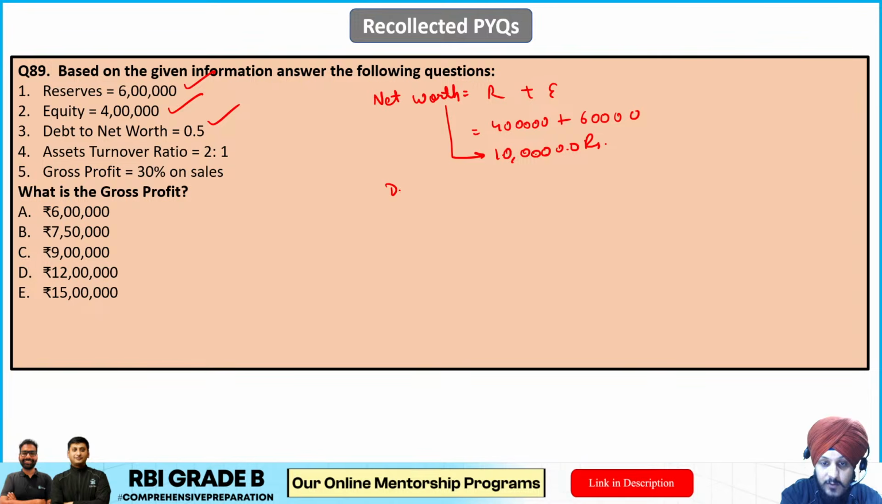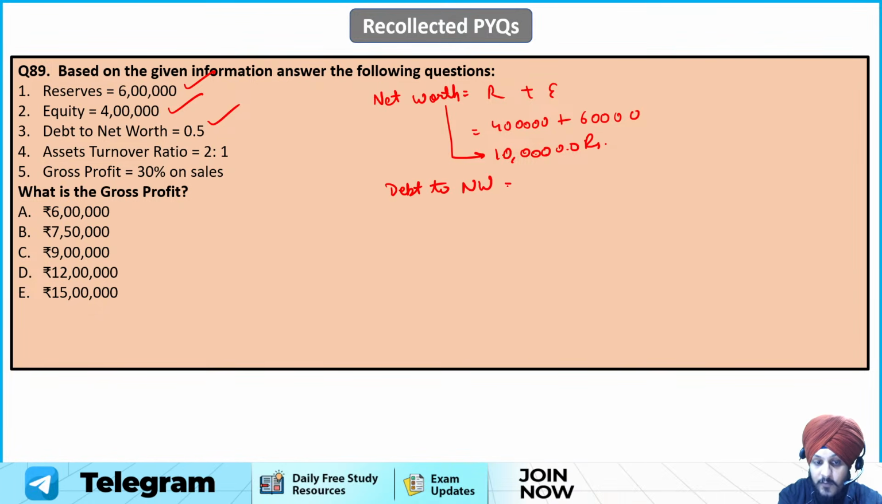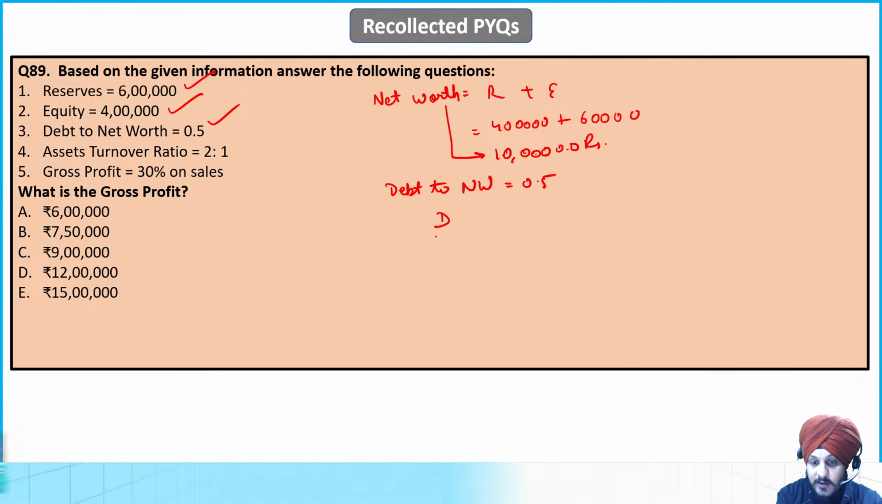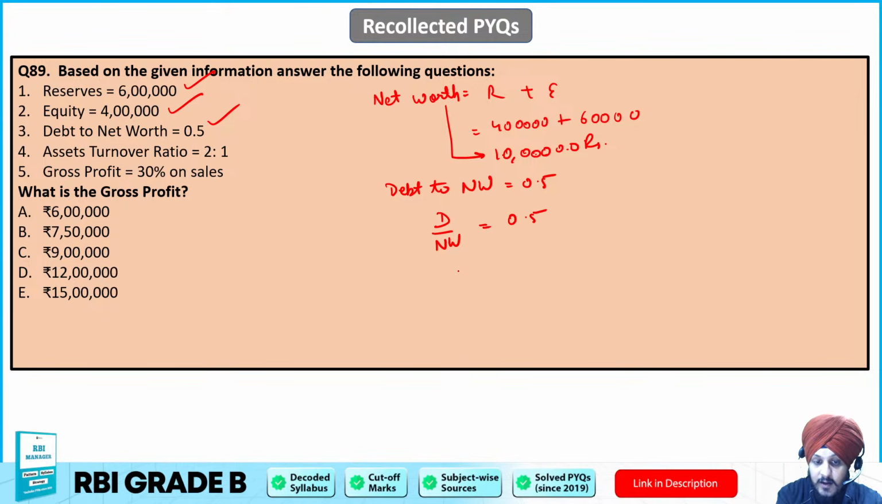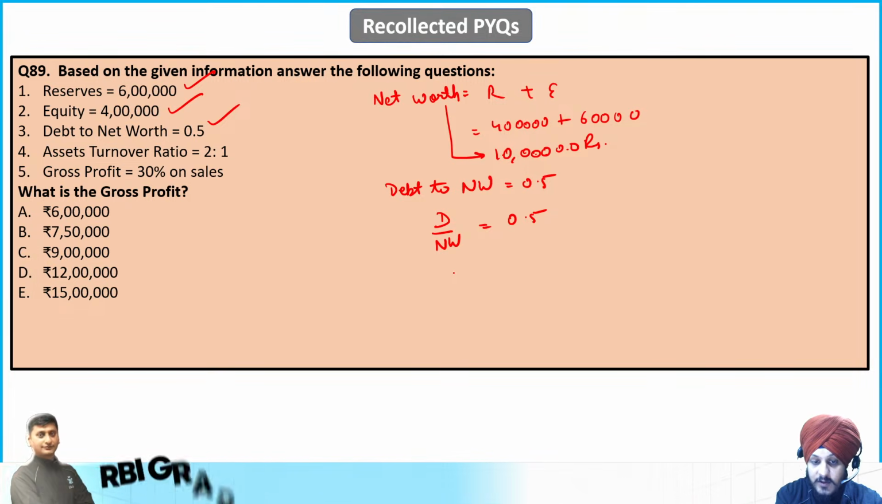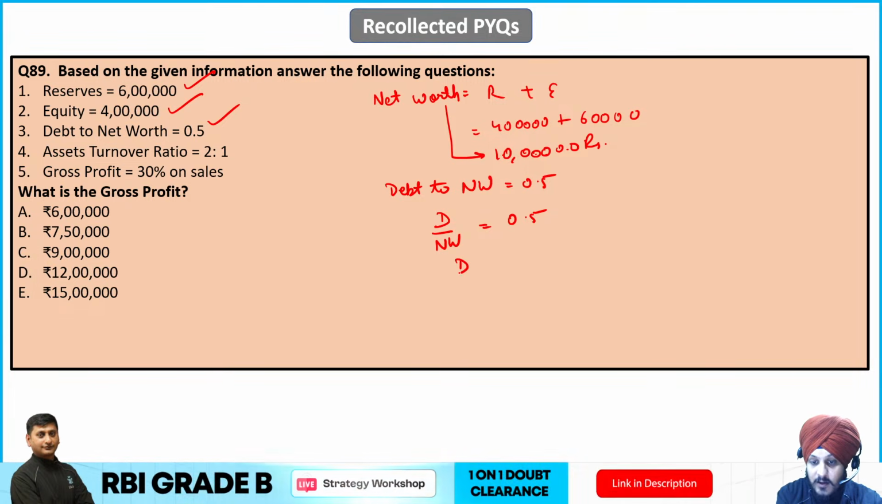So debt to net worth कितना दिया है हमें, देख लेते हैं. Debt to net worth वो दिया है हमें 0.5, right. So if you just put the values over here, debt divided by net worth is equal to 0.5. ठीक है, तो debt is to net worth is equal 0.5. तो debt क्या हो जाएगा, 0.5 into net worth. ठीक है, ये value यहाँ पर चली जाएगी आसानी से.